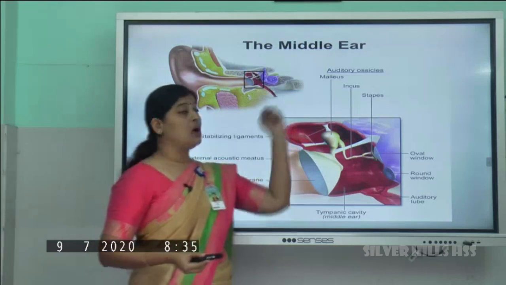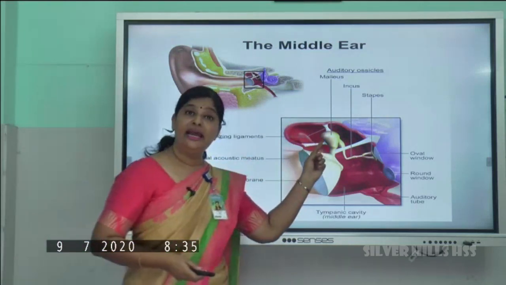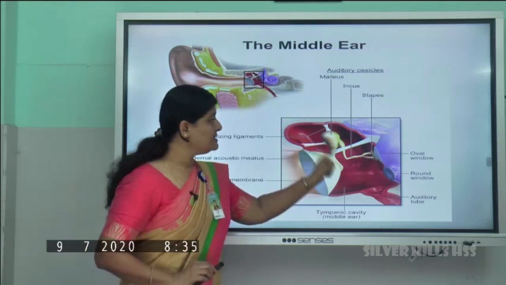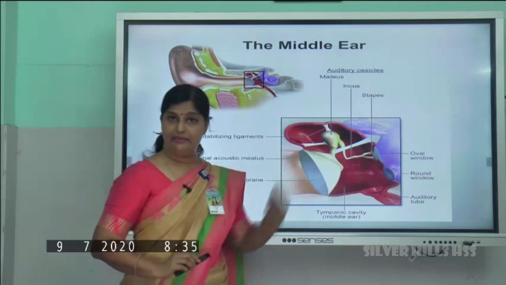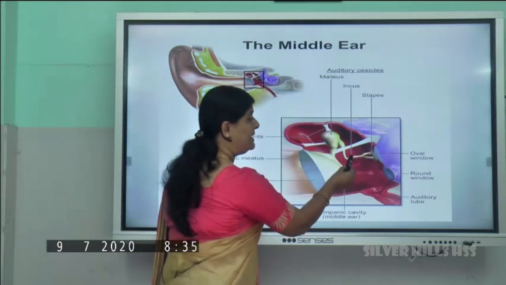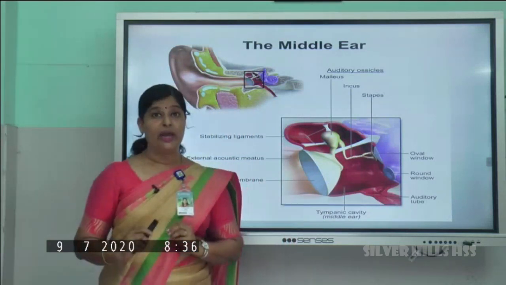So what is this auditory ossicles or ear ossicles? It's made up of three bones. Let's see which are the three bones. Malleus, incus and stapes. These are the three bones. Once again, malleus, incus and stapes. What is the peculiarity of these three bones?